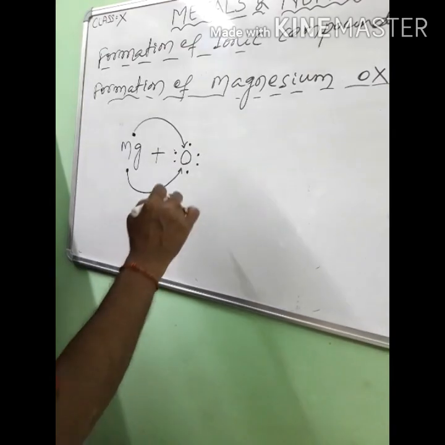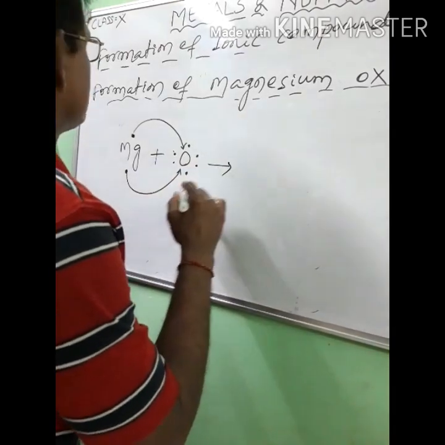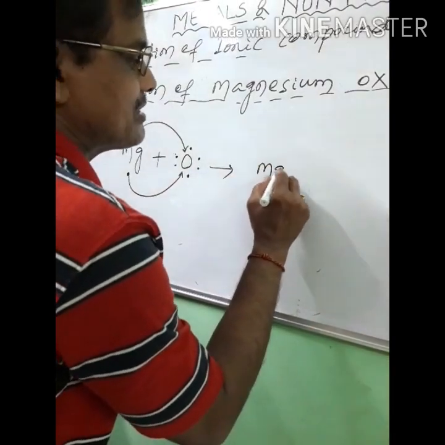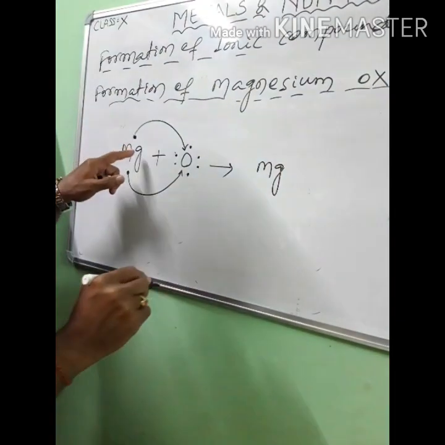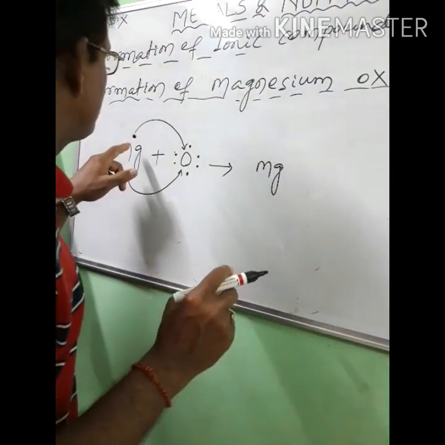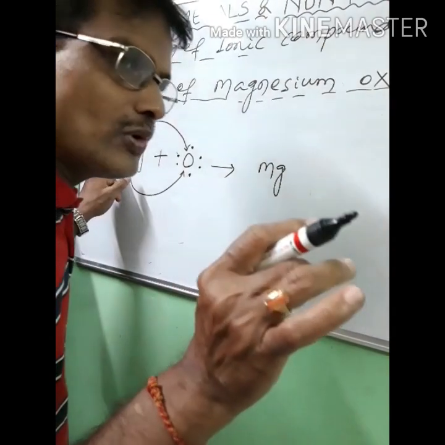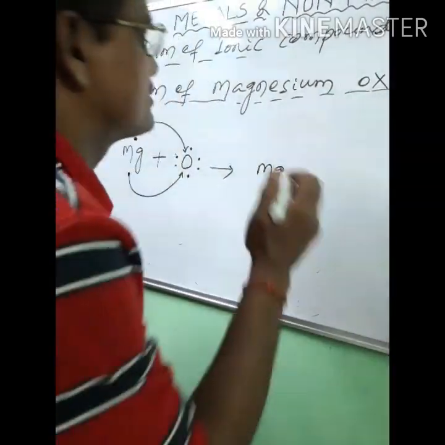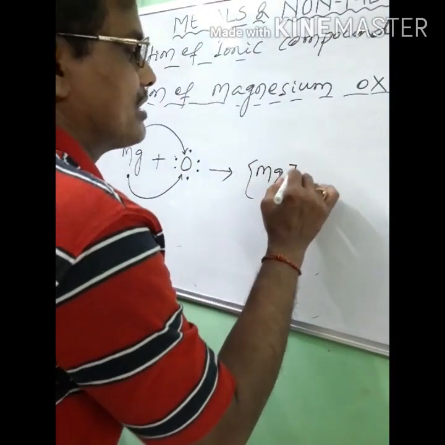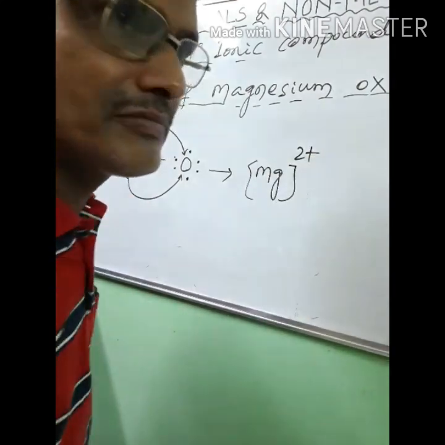So what does that give? Magnesium, Mg, will donate 2 electrons, which means a lack of 2 electrons, which means a surplus of 2 protons. So Mg 2 plus. Clear?